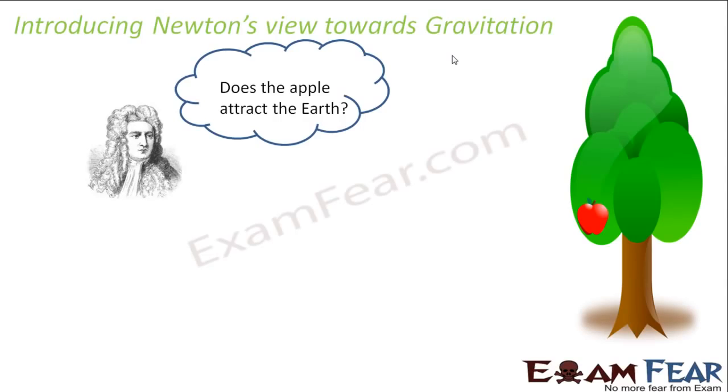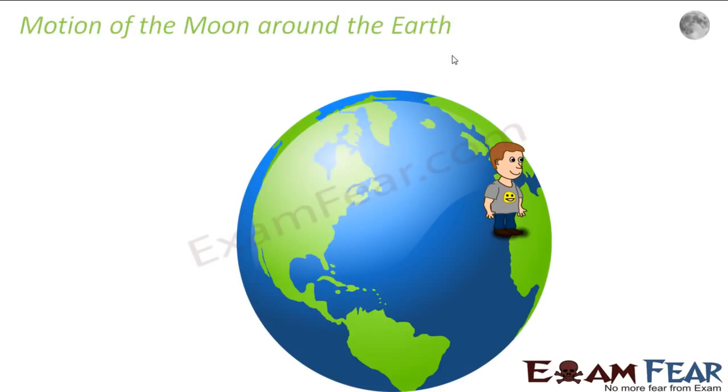So does that mean that the apple also attracts the earth? Or is it only the earth which attracts the apple? If the earth attracts the apple, does that mean it attracts every other object? That means every other object should fall towards the earth when left free, right? So he started thinking about this. The next thing that struck his mind was the motion of the moon around the earth. He started thinking, if the earth can attract the apple, why can't it attract the moon? Now the question is whether the earth attracts the moon or not.